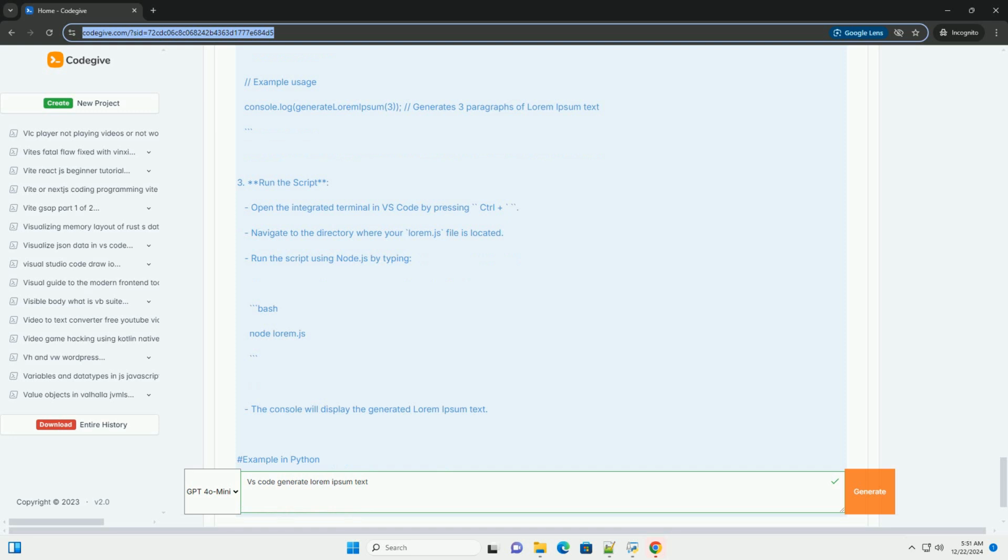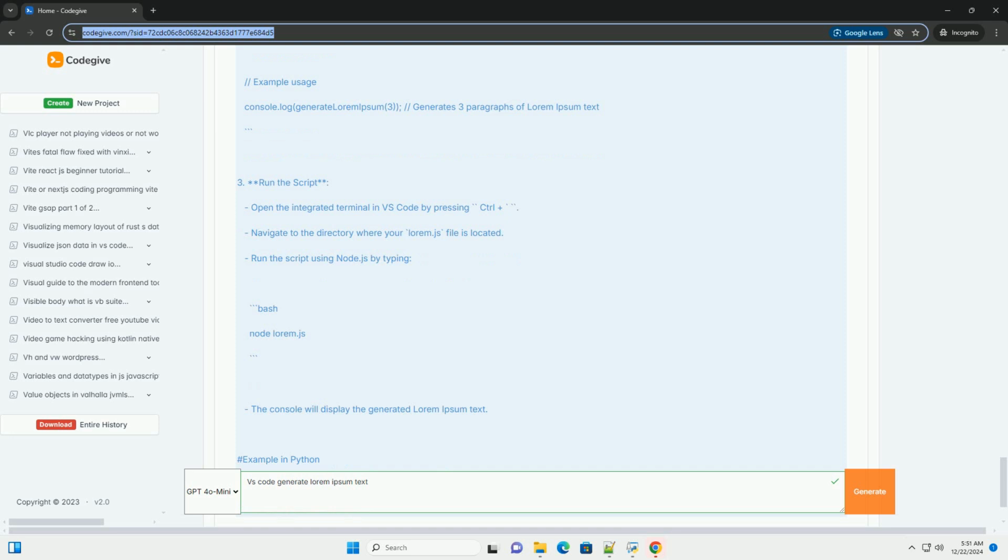Ut enim ad minim veniam, quis nostrud exercitation ullamco laboris nisi ut aliquip ex ea commodo consequat. Duis aute irure dolor in reprehenderit in voluptate velit esse cillum dolore eu fugiat nulla pariatur. Excepteur sint occaecat cupidatat non proident, sunt in culpa qui officia deserunt mollit anim id est laborum. Description, insert Lorem Ipsum text.